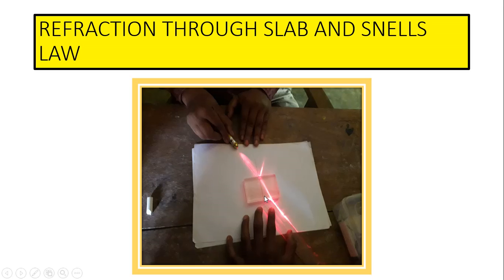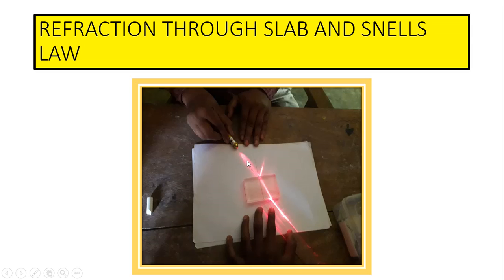And again, when it comes out from the glass, it bends. So it is refracted two times, because it comes from air to glass and glass to air. So this is the rarer medium, this is the denser medium. This is the denser medium, this is the rarer medium.